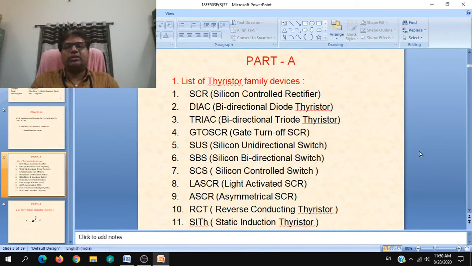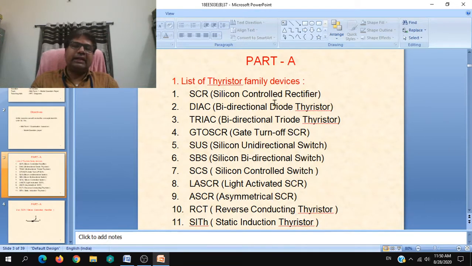So at least you have to list at least 4 devices. Try to write at least 4 types of devices, and there is no rule whether you have to write the first device or the 10th device in the list shown over here.